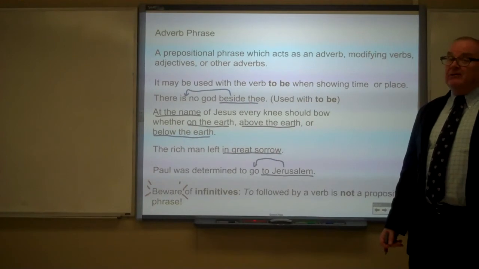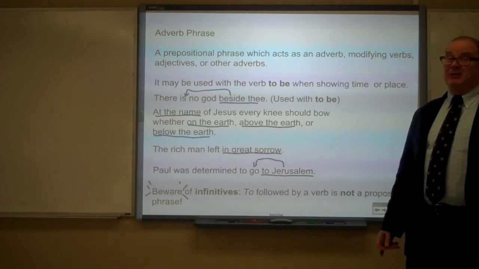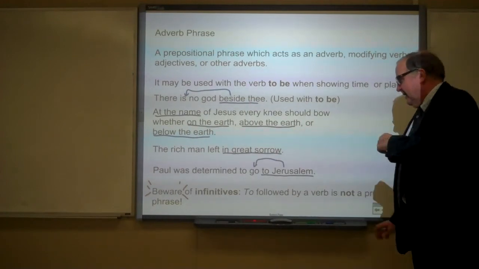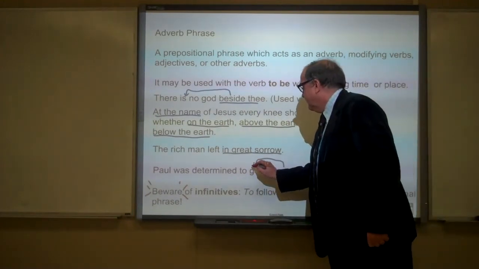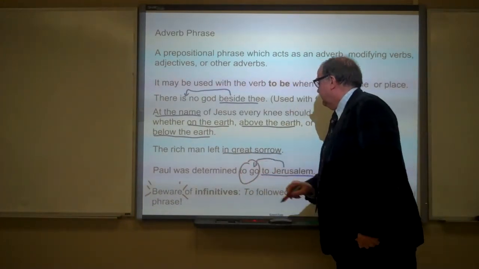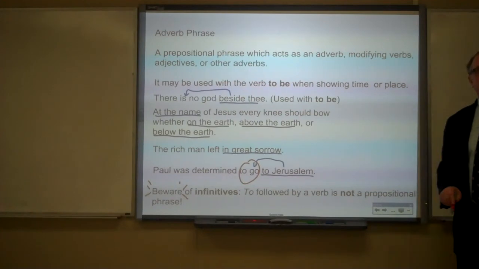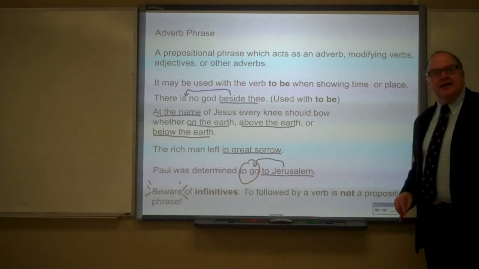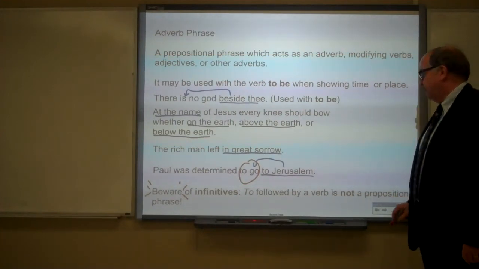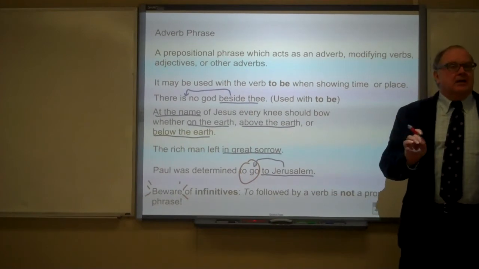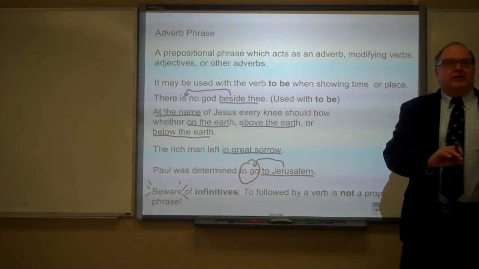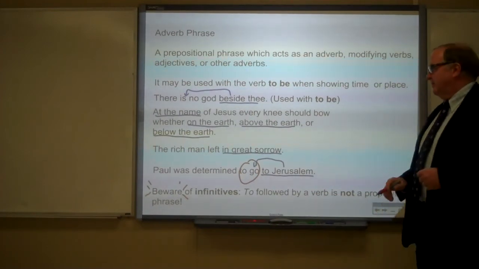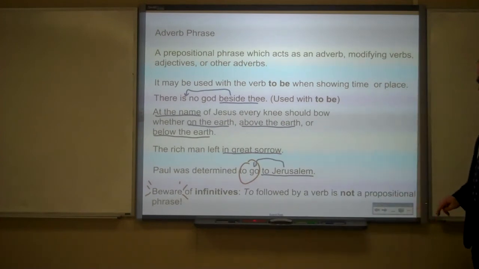If it's followed by a verb, it's not really a preposition, it's not a prepositional phrase. So, to go is something different. Call it an infinitive. And we'll learn more about those later on this semester. But so if you see the word to followed by a verb, it's not a prepositional phrase. Warning.